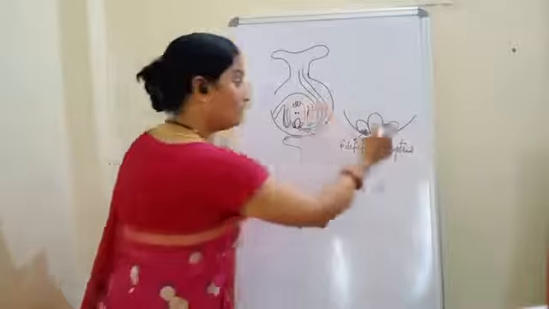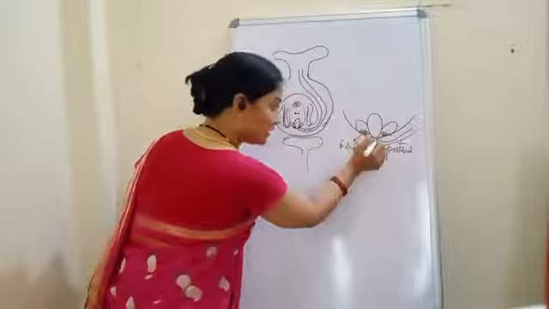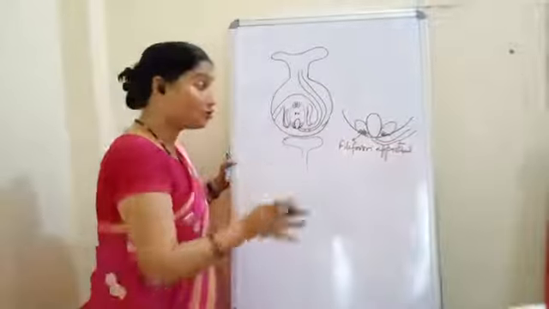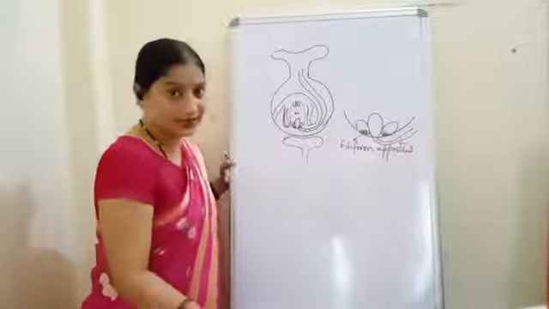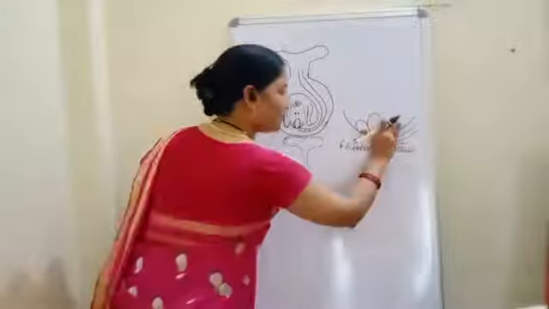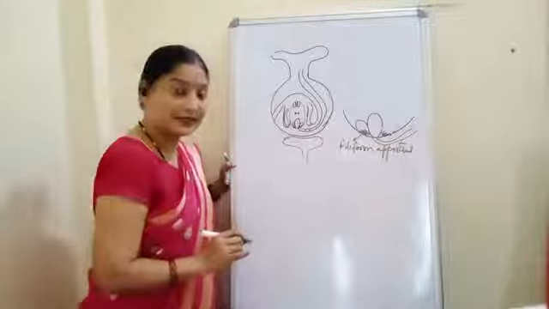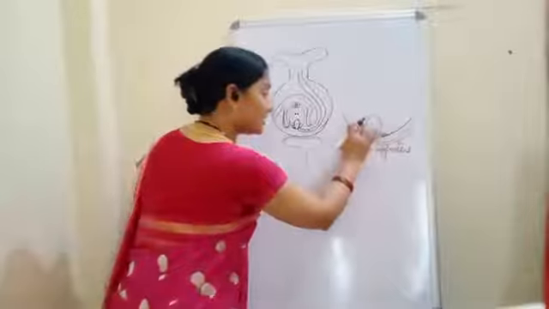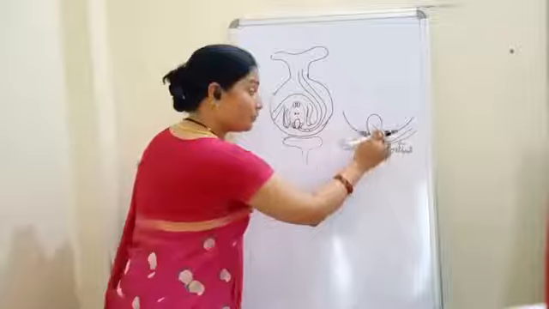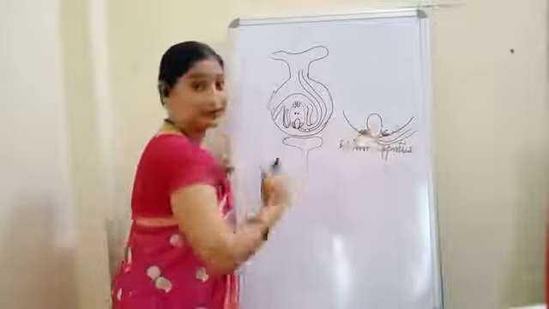Now if the pollen tube will enter through this, then of the 2 synergids, one by one, both will degenerate. Now, suppose it degenerates here, then only filiform apparatus is left. This will also degenerate from here. Only filiform apparatus is left. This filiform apparatus will guide the male gamete to enter.